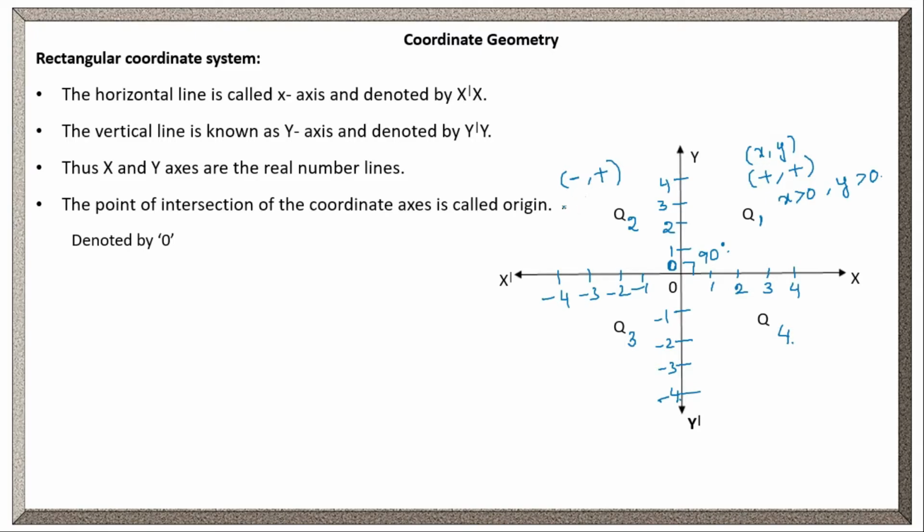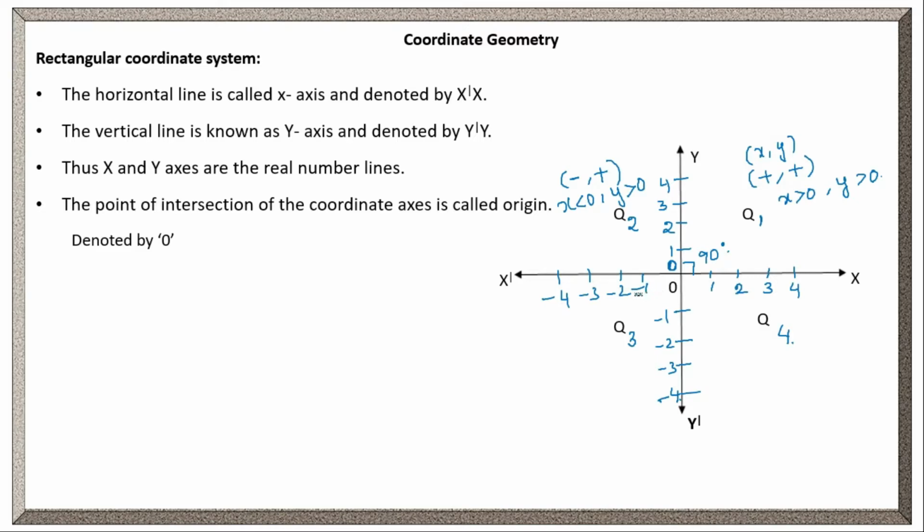Clear? Now, here x is less than 0, right? As x values are negative. All negative values are less than 0 only or not? Right. Now, all y values are plus values, positive. That means y is greater than 0. Is this clear? Right. Now, let's see quadrant 3.